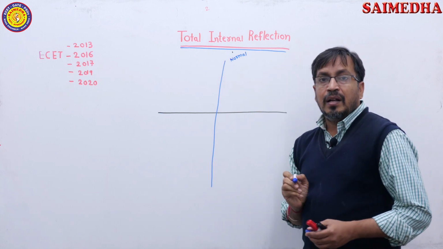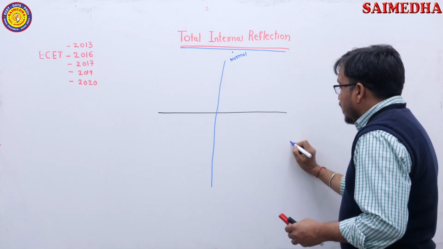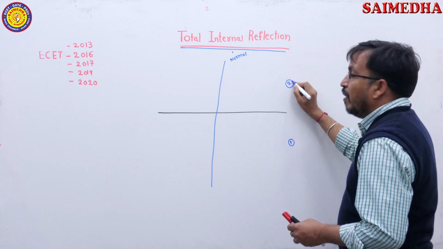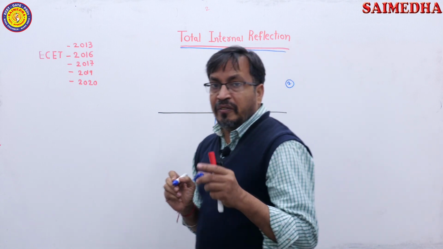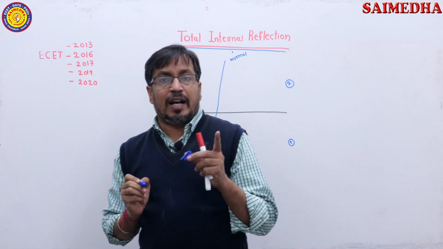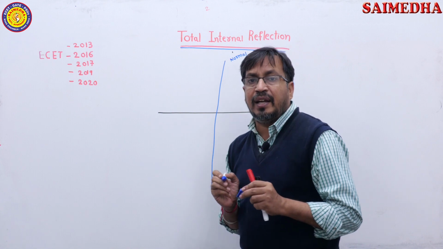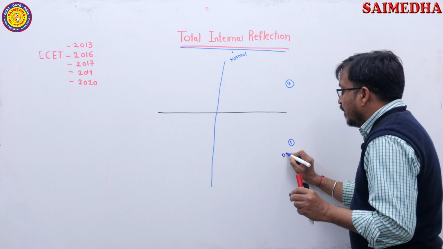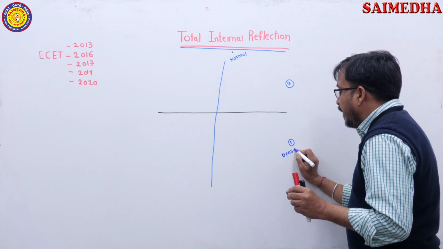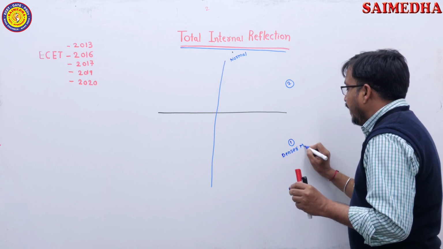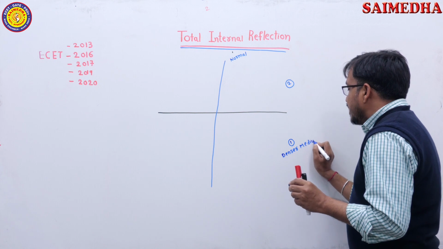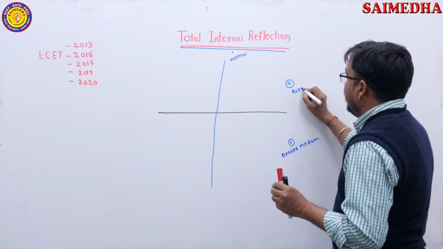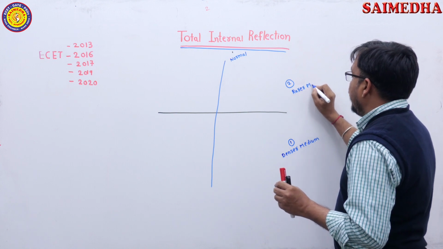Now I am considering this is medium 1 and this is medium 2. Very important, the first assumption here: consider medium 1 is denser medium, and medium 2 is rarer medium. What is medium 1? Denser. Medium 2 is rarer medium.